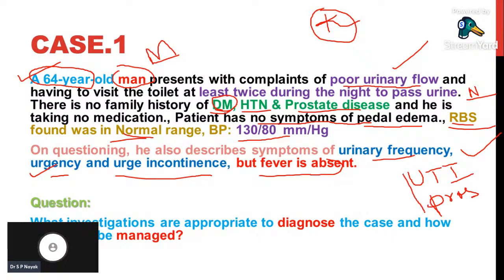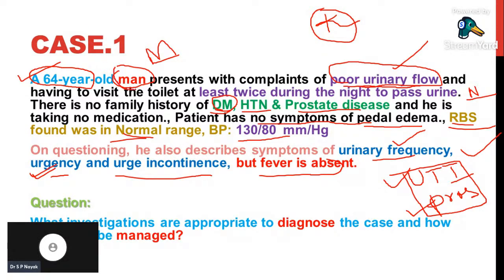In these two conditions only, urinary tract infection and prostate disorders, the patient will have urinary frequency and urinary urgency, and sometimes poor urine outflow, and at night the patient also will be having nocturia. So in this patient, we are suspecting either UTI or prostate disorder, because the patient is a man.